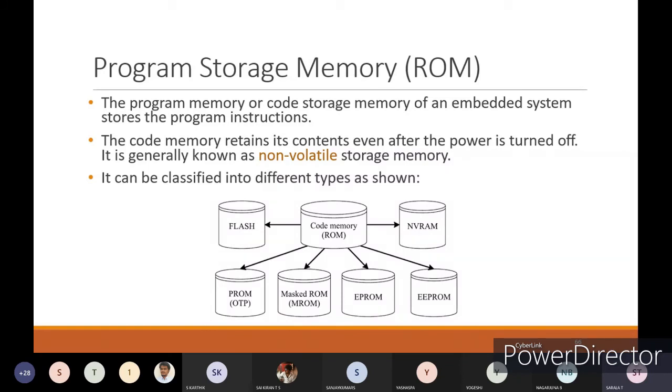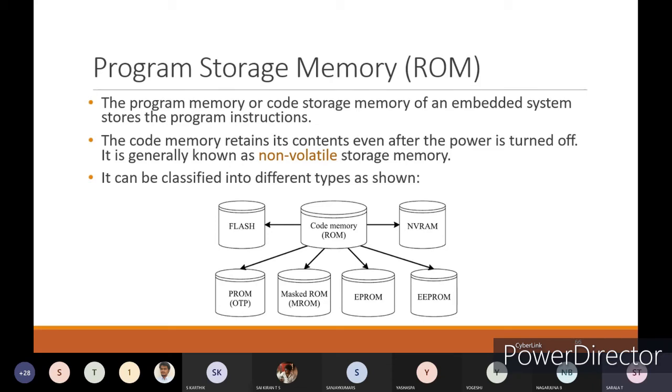read-only memory, which is called a non-volatile memory. Why? Because if power is cut off while you are executing your main program, or if you switch off the device, it will still store your program.